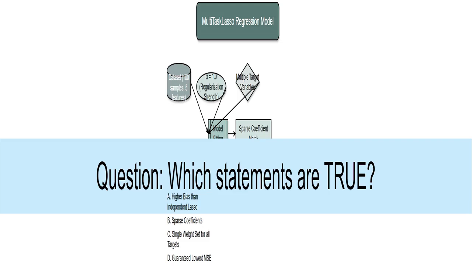Due to the L1 regularization, lasso, used by the MultiTaskLasso model, I expect many of the model's coefficients to be exactly 0. This is the hallmark of lasso regression. It's a way of doing feature selection and helps prevent overfitting.